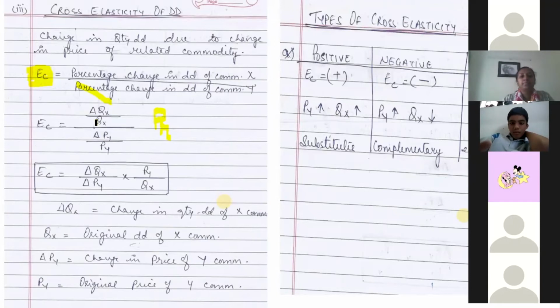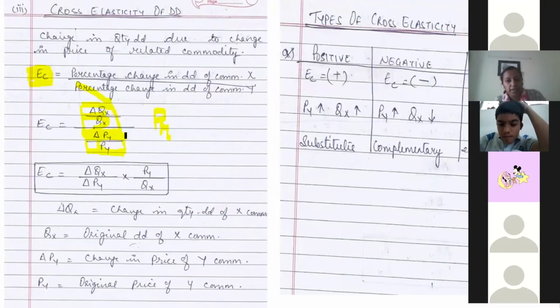So the formula again becomes the same. This is your formula: change in quantity of X divided by quantity of X, with respect to change in price of Y. Please remember this here. We are learning cross elasticity: change in quantity demanded of X with respect to price of Y. So do not confuse this with price elasticity of demand.